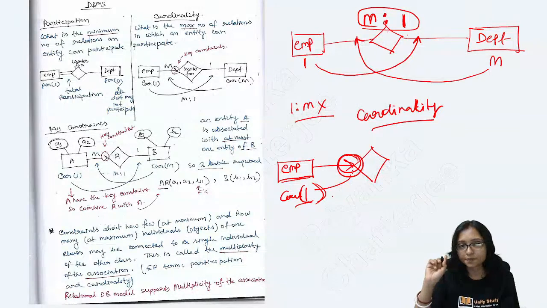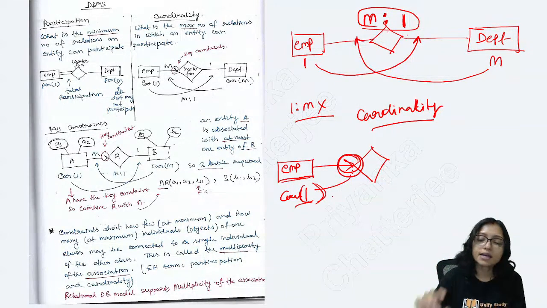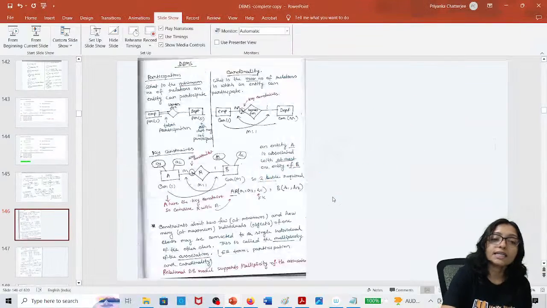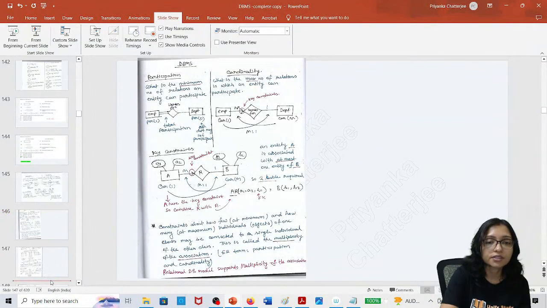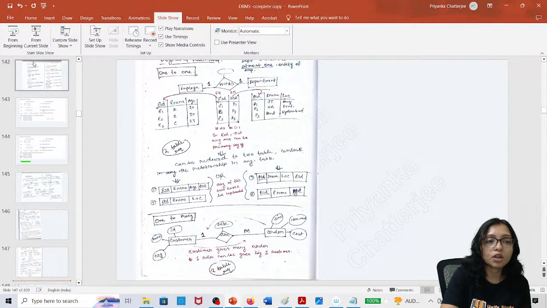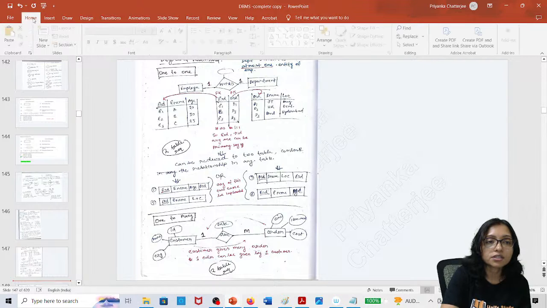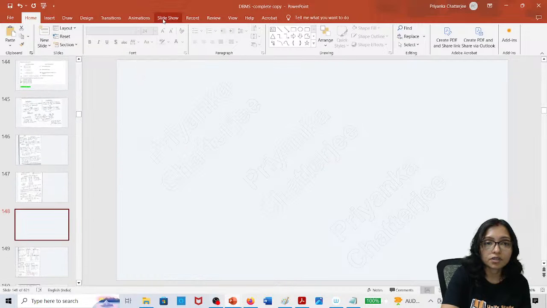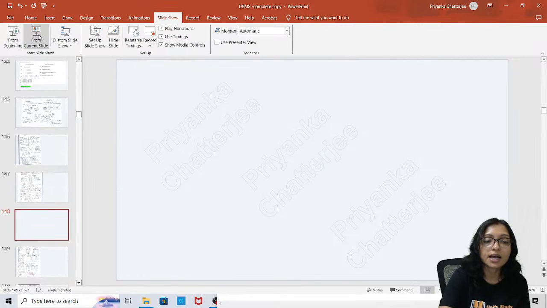Now sometimes questions come on how many minimum number of tables are required for the diagram. This type of question comes in ER diagrams. For that I am telling you one trick.